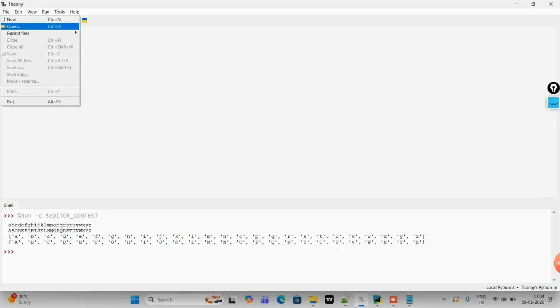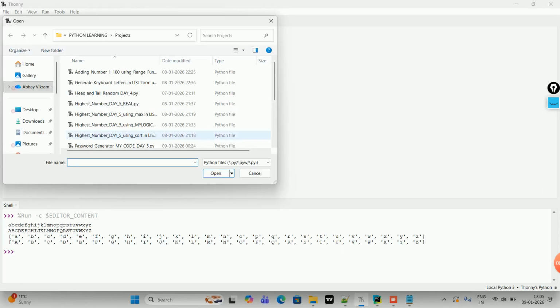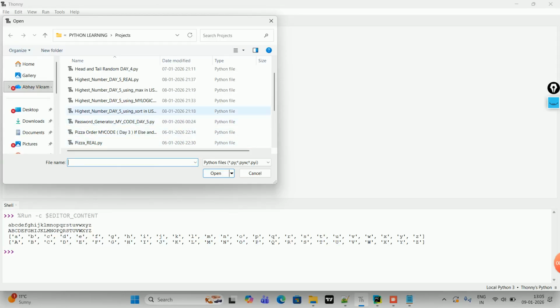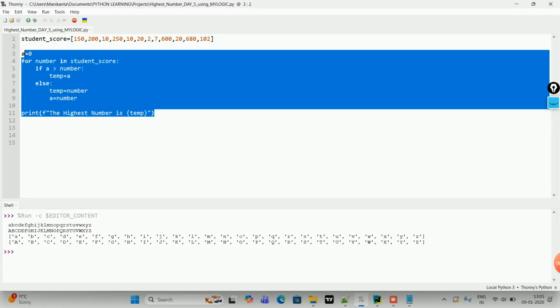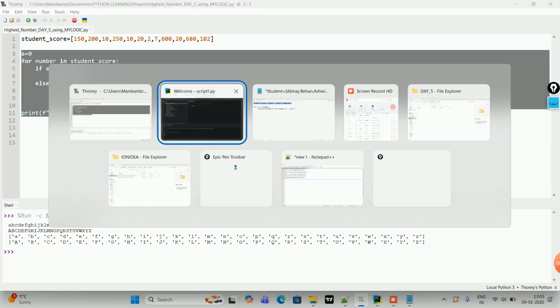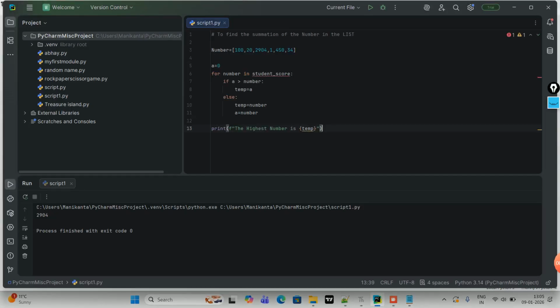So let me open this. Maximum is the highest number. Let me get this one. This is already done. Now you see, this should be the number. 2904. Do you see that? Now if I remove 2904, it means 450 is the highest number.